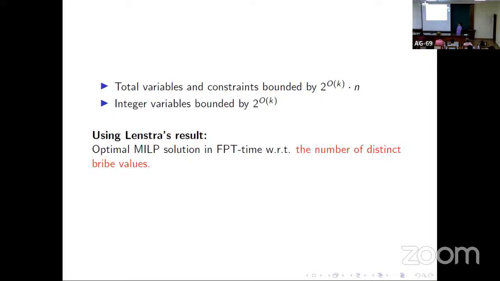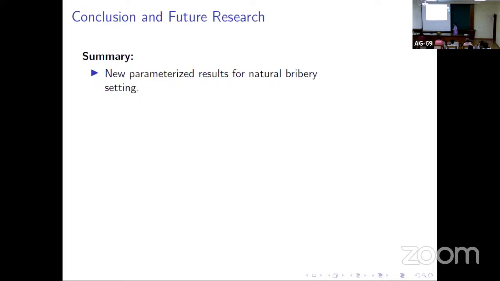By using Lenstra's result, we can say that our problem has an FPT running time with respect to the number of distinct bribe values. So you get double exponential. Yes, the running time is not single exponential here. This is one of the open problems that we have.